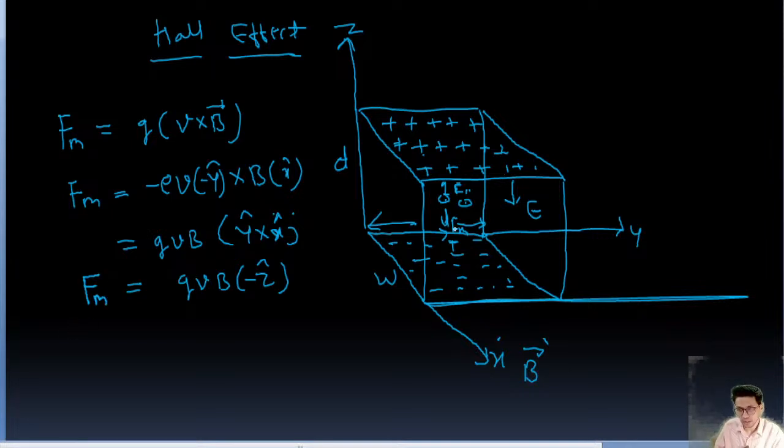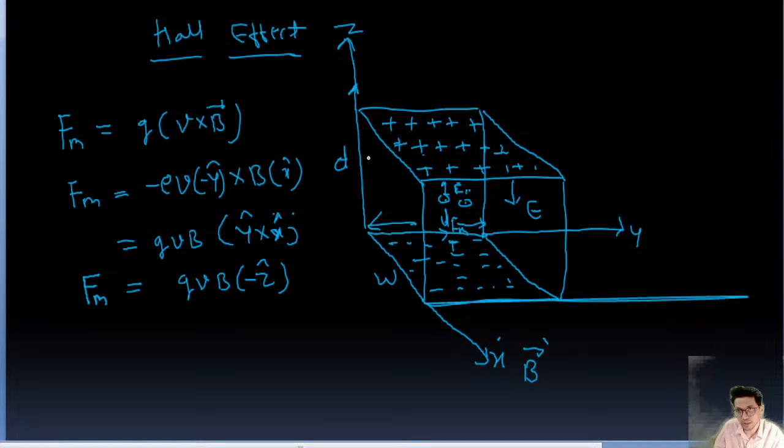Magnetic force. And because of this, the electric field will get created between these two surfaces. The electric field will start working downward. The electric field will get induced, and because of that, the electric potential will get induced. That is called Hall voltage, guys, along these two surfaces. So there will be a potential difference created along the z direction.